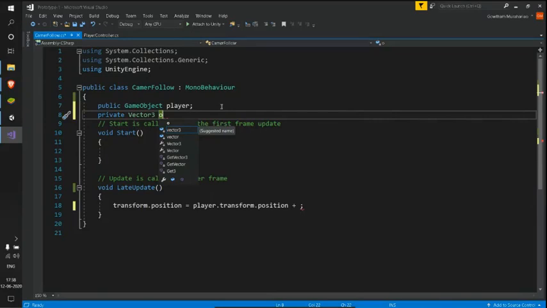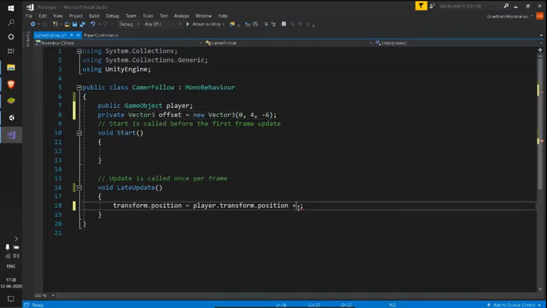So I'm using a private Vector3, and I will name this variable offset so that the variable is readable. So this is what I'm doing. I'm just taking my player position, adding some offset to that, and assigning that to my camera position. So let me save this and test again.